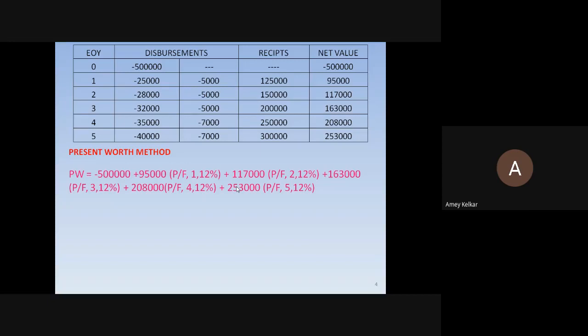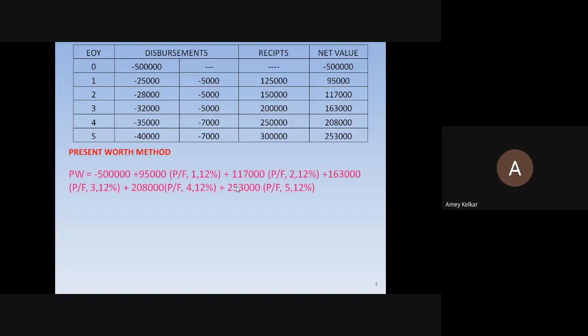Yeah, I'll explain you once in brief because others have solved two examples in the previous class similarly. So this is the table where we get disbursement. Disbursement means kharcha. What all we are spending is the disbursements, and receipts is what we are getting. And the last column is the net value column, wherein is the difference between the disbursements and receipts. So first initial investment when you start a business is 5 lakhs. At that time, you are not getting any receipt. So that value directly as it is, we take in the net value column. Okay, that is minus 5 lakh.